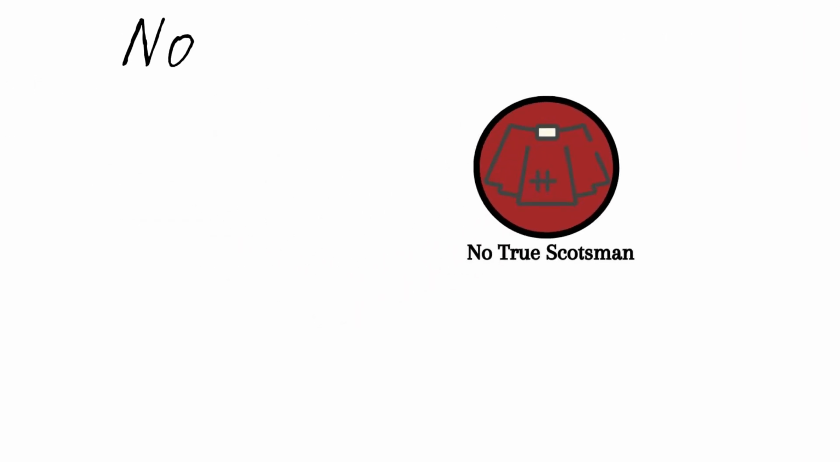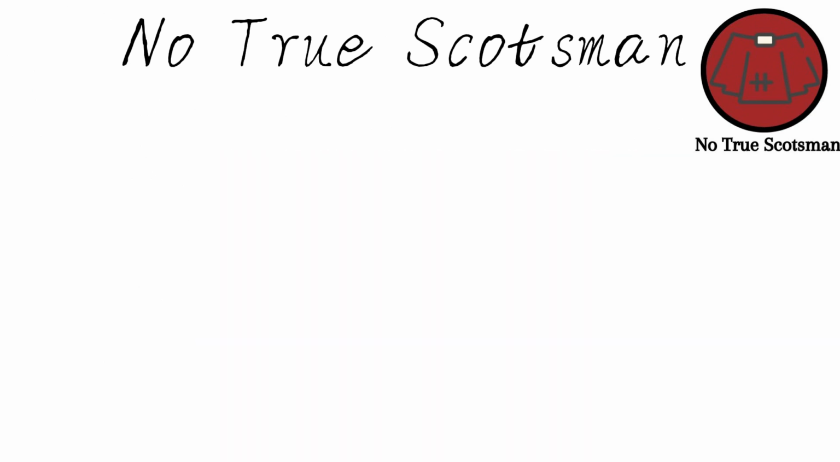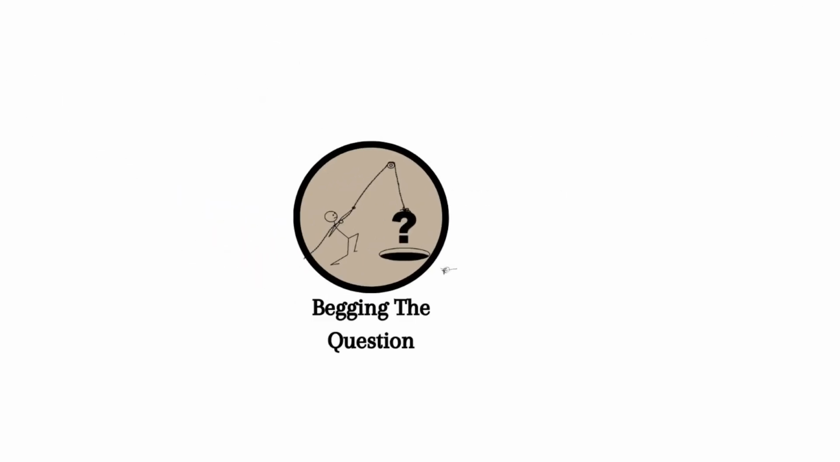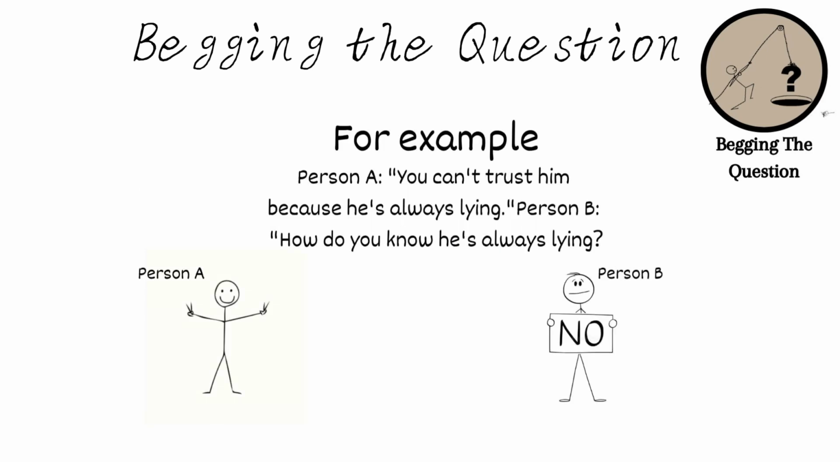No true Scotsman: redefining a category or group to exclude specific counterexamples in order to defend a generalization. For example, "No true Scotsman puts sugar in their porridge." Begging the question occurs when the conclusion of an argument is assumed in one of the premises. For example, Person A: "You can't trust him because he's always lying." Person B: "How do you know he's always lying?"